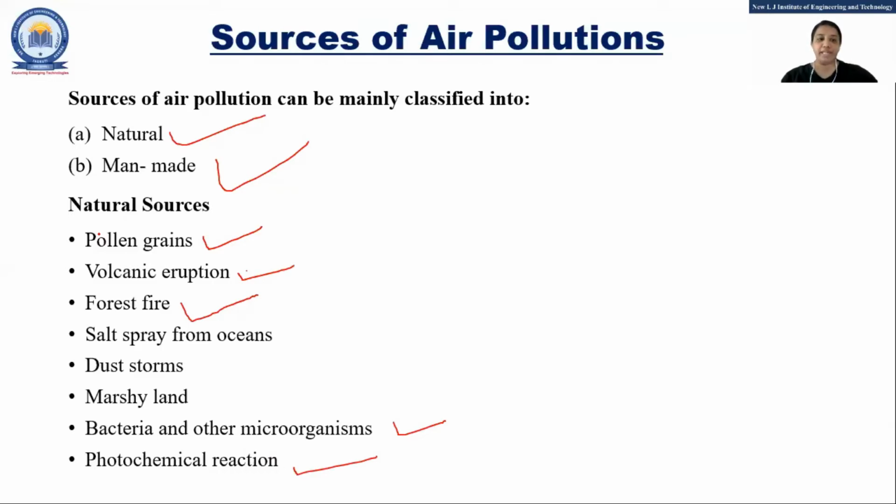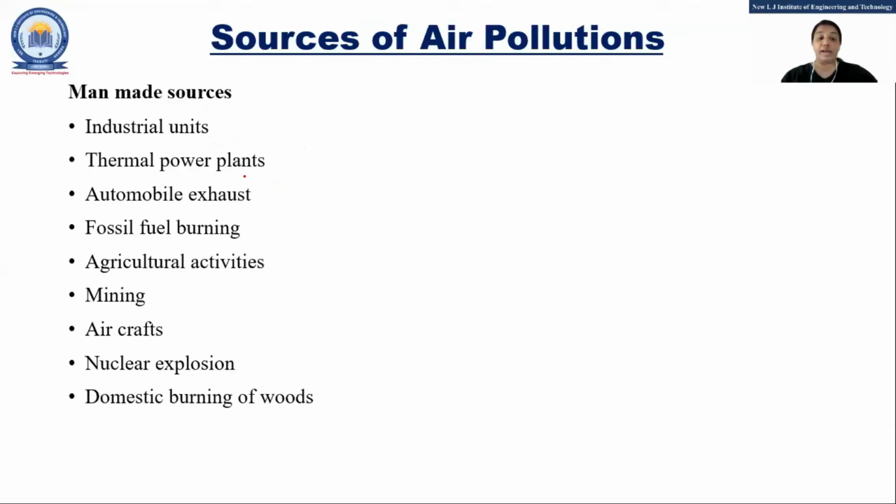The other one is man-made. All the things that you have told, like vehicles, fuel burning, agricultural activities, industrial units, factories, thermal power plants, automobile exhaust, aircraft, nuclear explosion, the domestic burning of wood, mining. Because of all this, the air gets polluted, and they are because of us, humans. So basically, it is classified into two ways: man-made and natural.